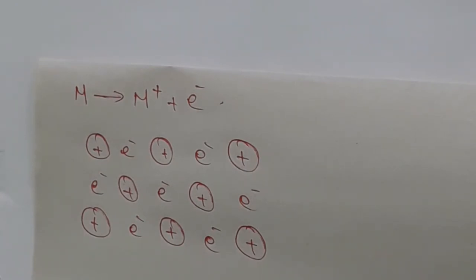Define metallic bond: metallic bond means electrostatic force of attraction between positively charged metal and negatively charged electron. Electrostatic force means force of attraction between opposite charges, positive charge and negative charge.